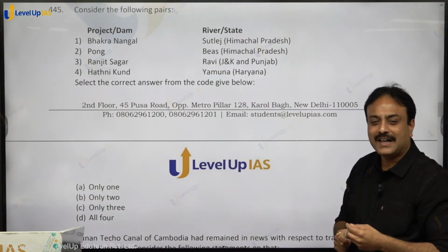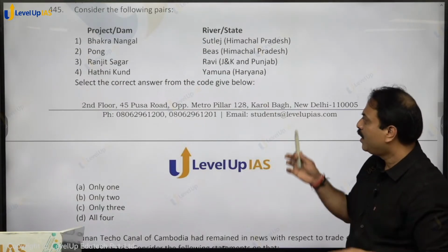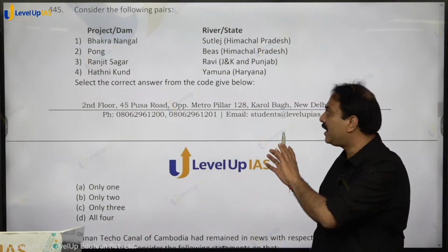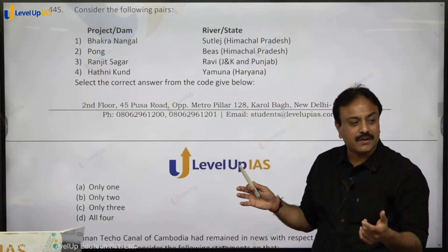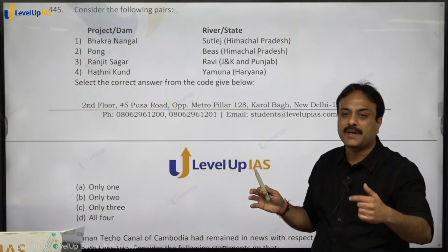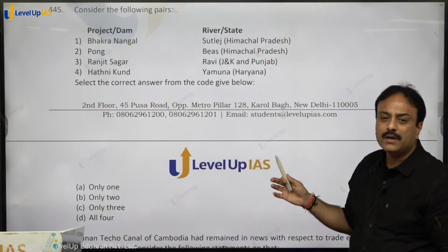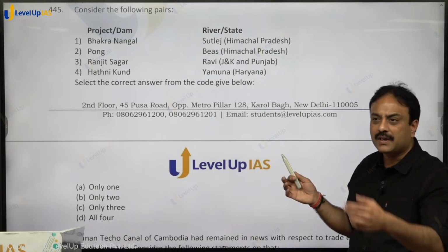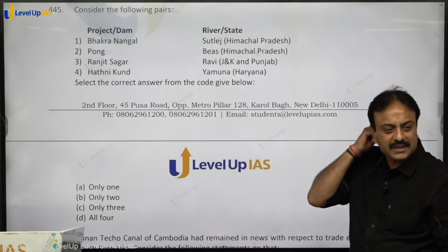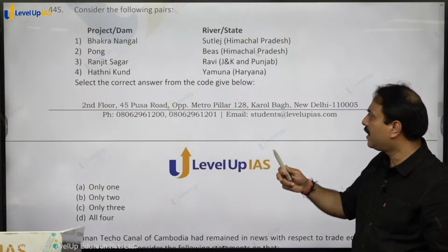Bhakra Nangal, that is on river Satluj, it is in Himachal. Pong is on river Beas, it is also in Himachal. Ranjit Sagar is on river Ravi, it is at the border of Jammu Kashmir and Punjab. Hathnikund is on Yamuna, here in Haryana. It is basically a barrage in Haryana on river Yamuna.